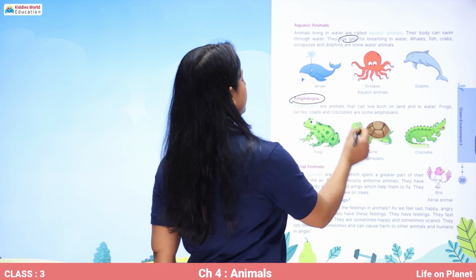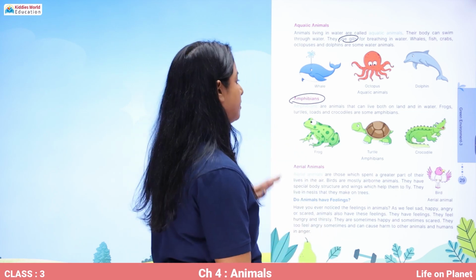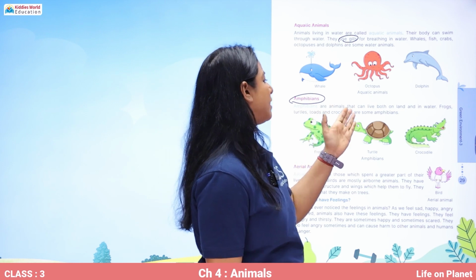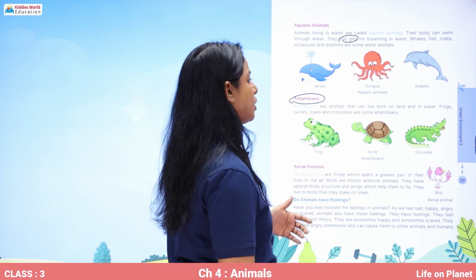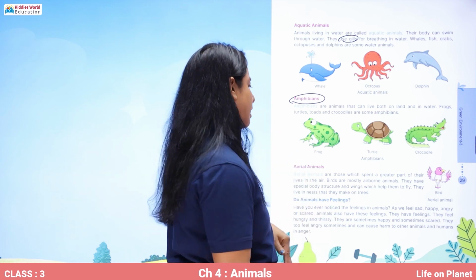Now come the amphibians. Amphibians are the animals that can live both in water and on land. Frog, turtle, toad and crocodile are some of the amphibians. So these animals can live in water as well as on land.